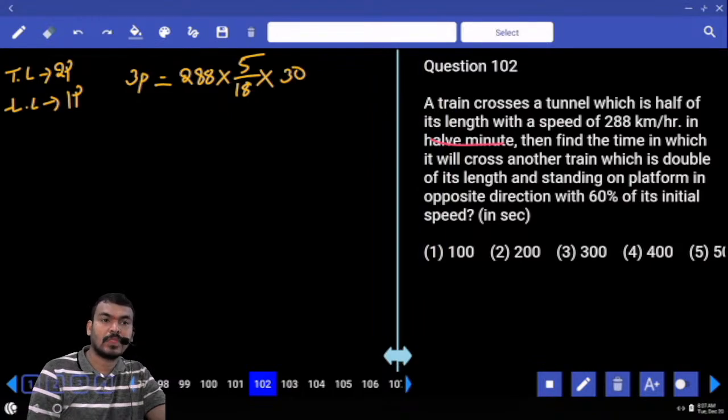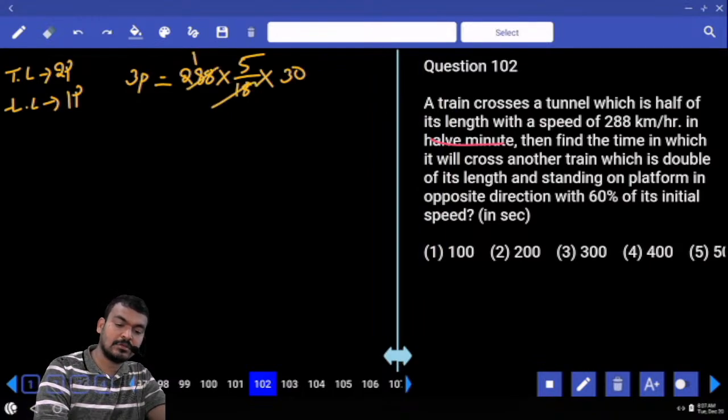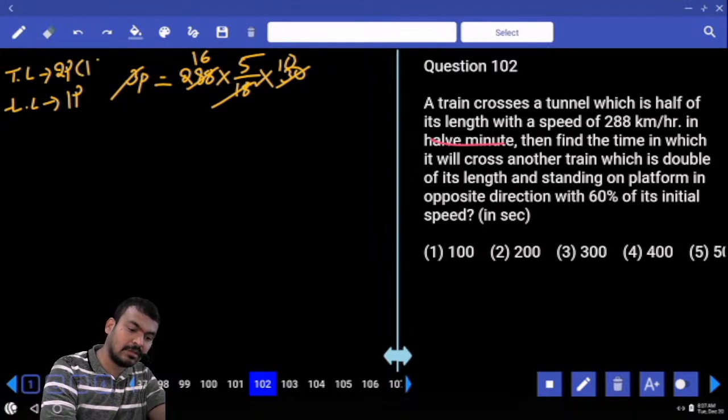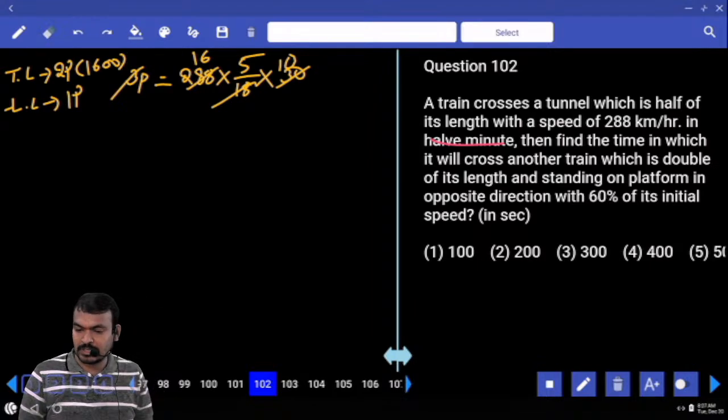30 seconds. First of all, 18 how many times? 16 times. 3 how many times here? 10 times. Then 16 5s are how much? 80. 80 into 10 means 800. Means every one part is 800. Means train length will be how much? 1600. Train length is 1600.